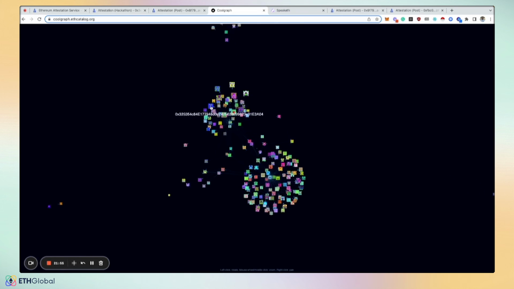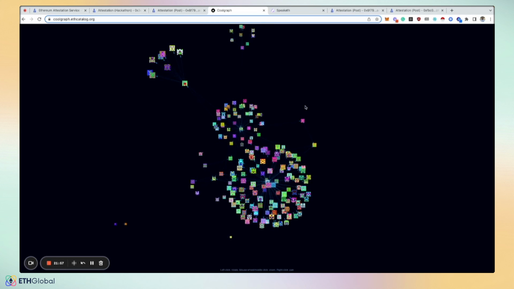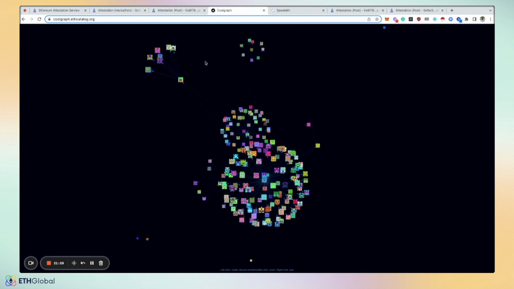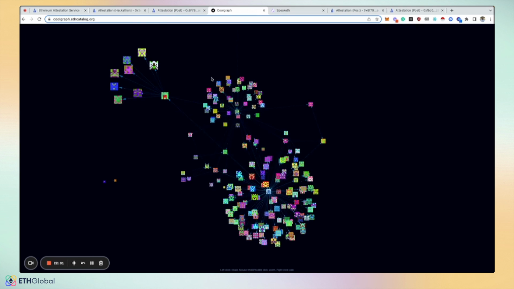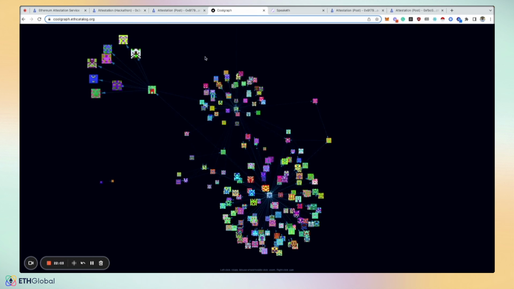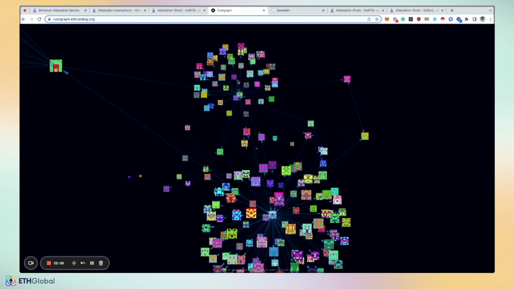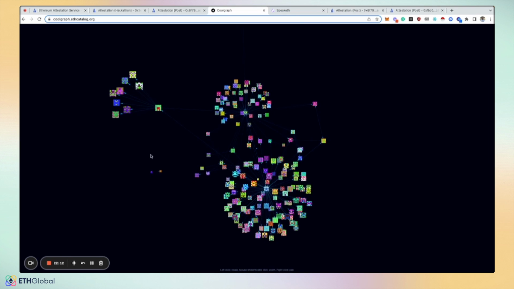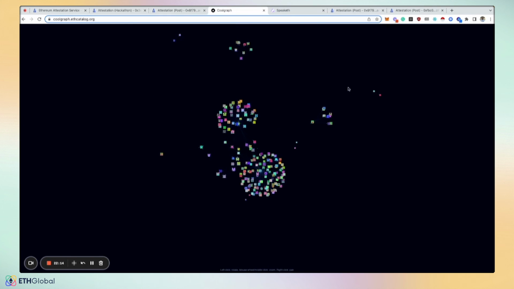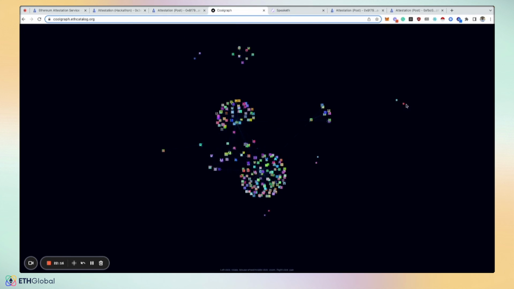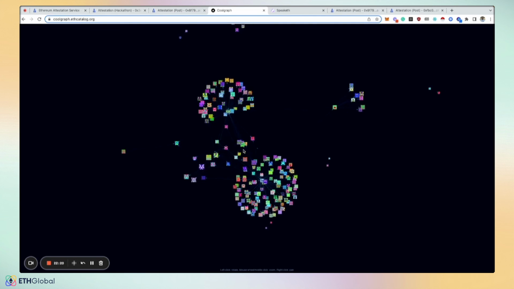People are starting to build some pretty cool social graphs too. So here's a cool graph, which was created by one of the members of the Optimism team, where he was encouraging people to just attest to people he thought was cool. So you can see these different nodes or clusters where this person received a lot of attestations coming in and also sent them out for people saying that they're cool. But then you can see these edge cases where this person attested to someone, but they're not a part of any network.